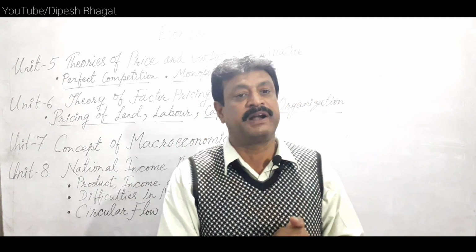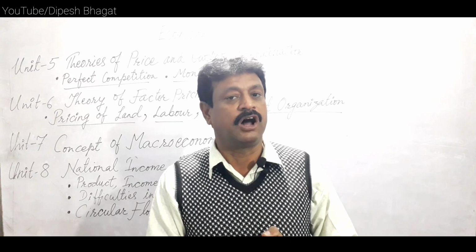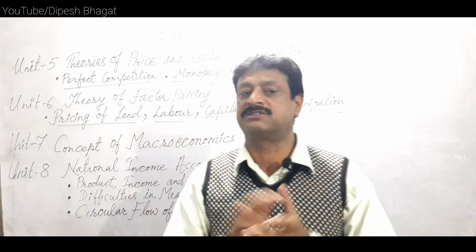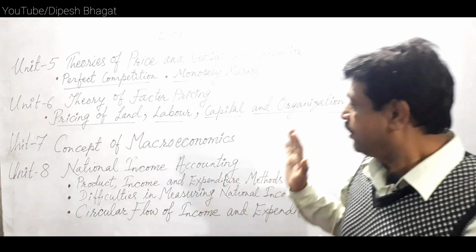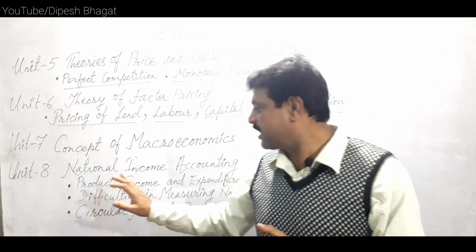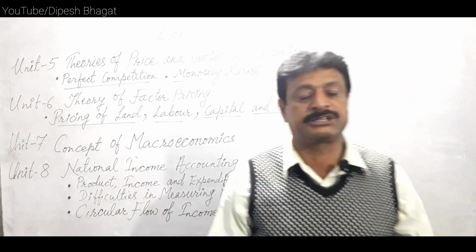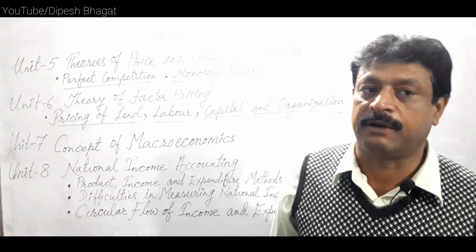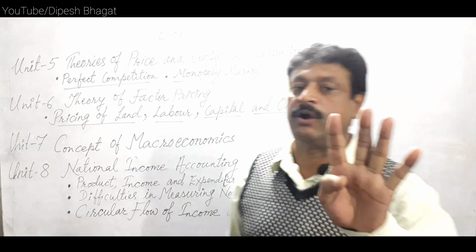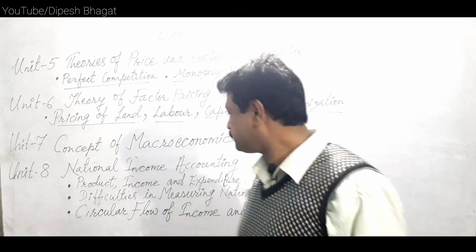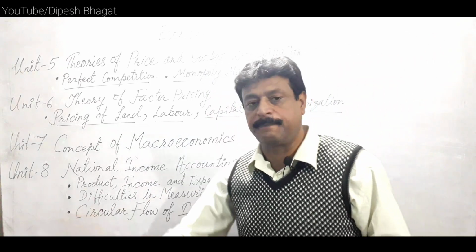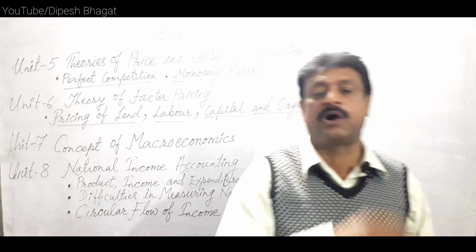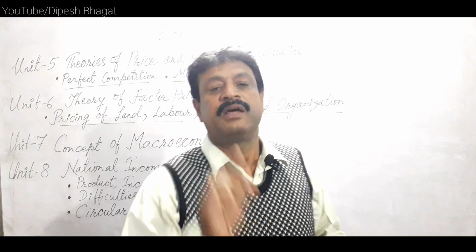This expenditure method covers all the elements of expenditure. So the product method, income method and expenditure method, these 3 different methods of national income accounting, hold 5 marks each.